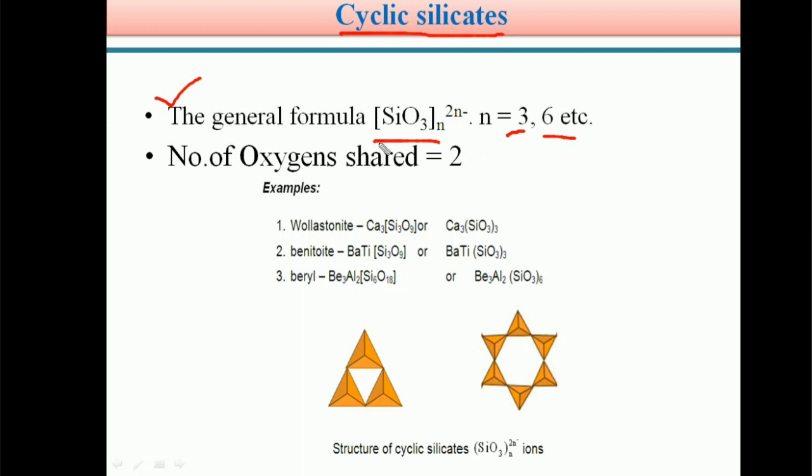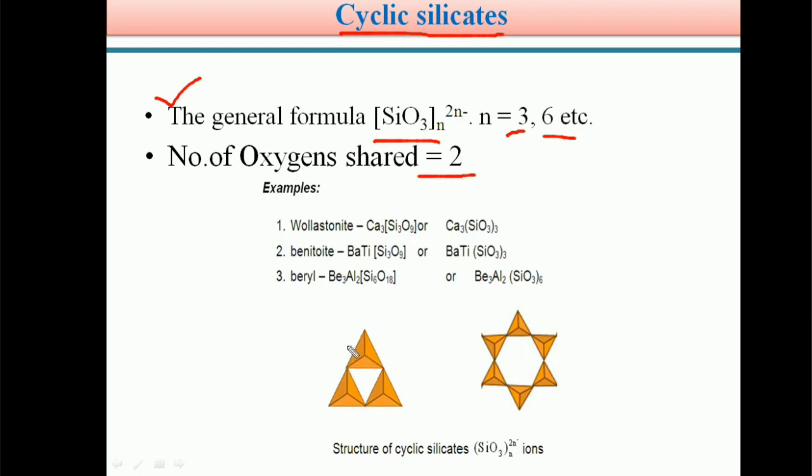In cyclic silicates, the number of oxygens shared is 2. Similar to chain silicates, in cyclic silicates also the number of oxygens shared between adjacent silicons is 2.